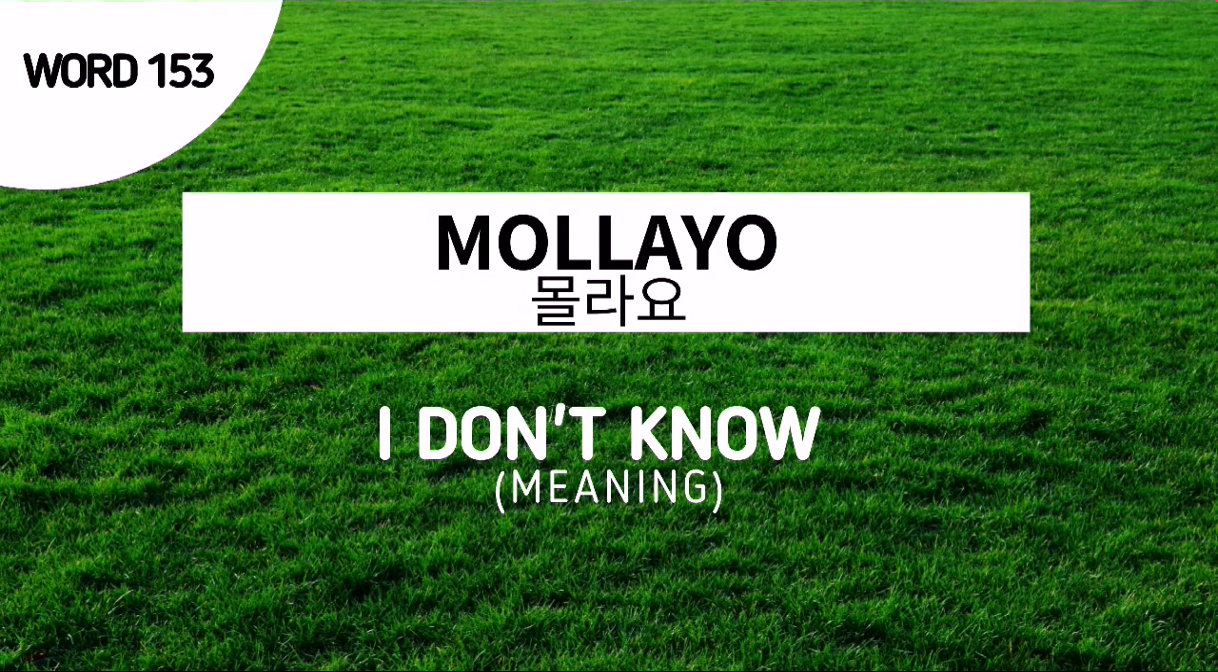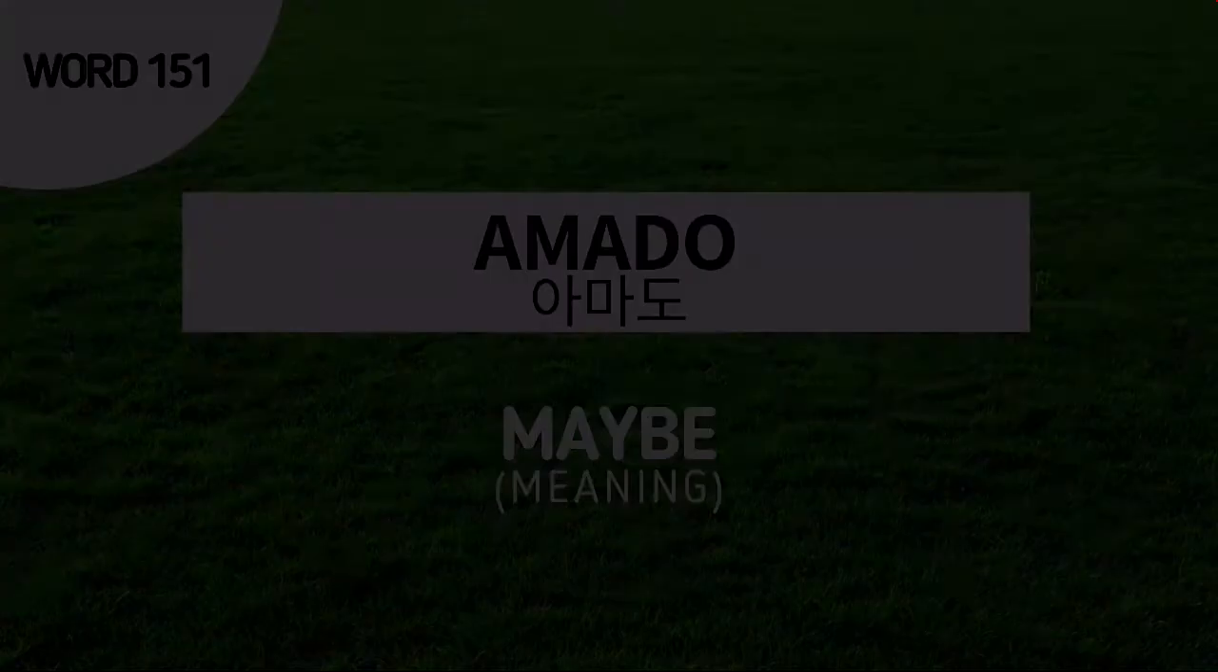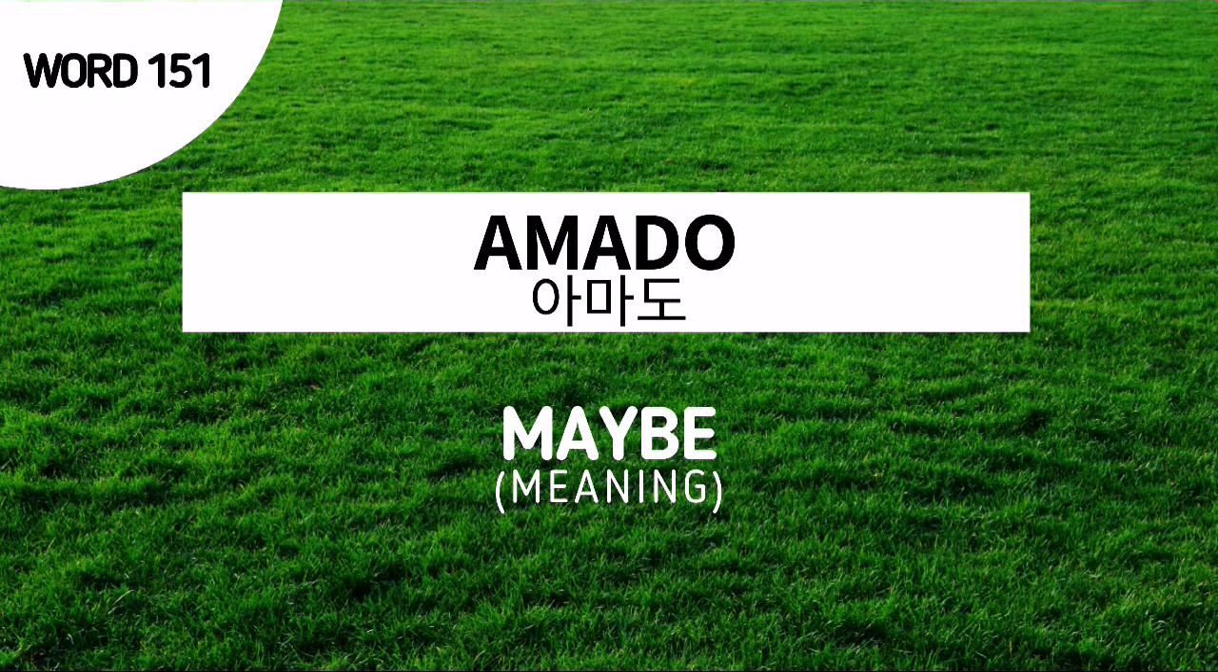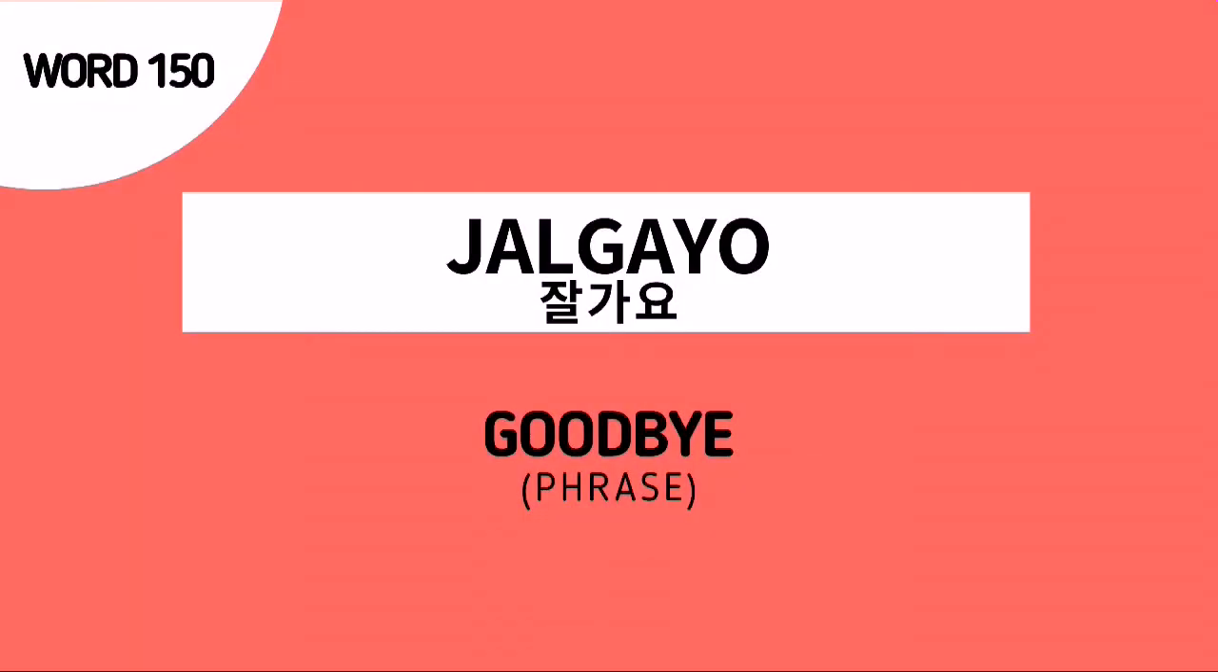Word number 153 is 몰라요, and this is used to say I don't know. Word number 152 is 알아요, and this is used to say I know. Word number 151 is amado, and this is used to say maybe. Word number 150 is 잘 가요, and this is the Korean noun for goodbye, or this is also used to say go well.